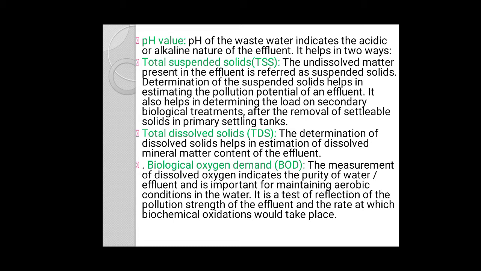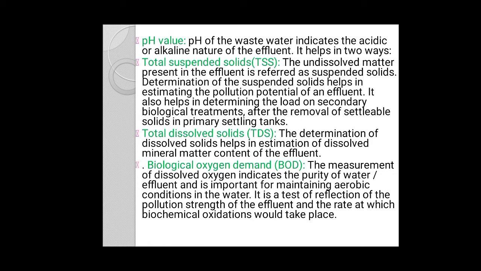It also helps in determining the load of secondary biological treatment after the removal of settleable solids in the primary settling tank. The next is the total dissolved solids. Determining the dissolved solids helps in estimating the dissolved mineral matter contained in the sewage.